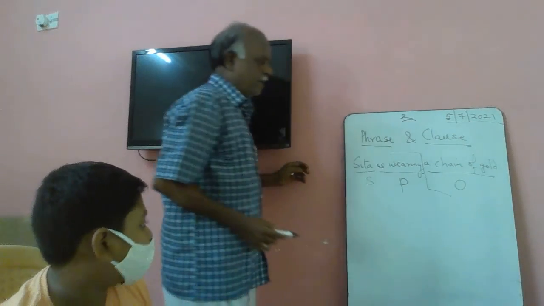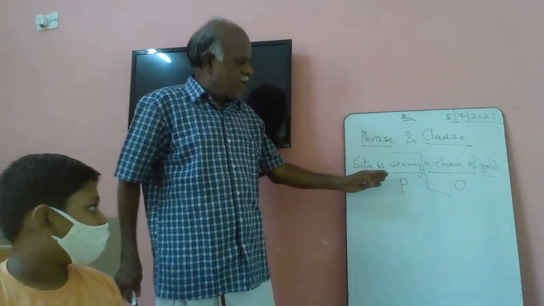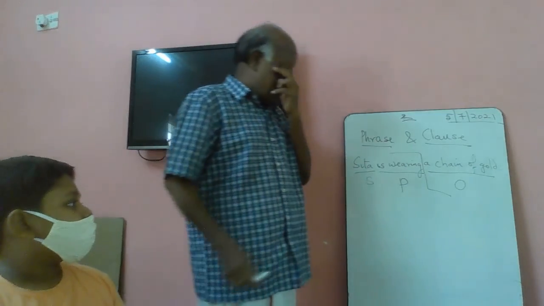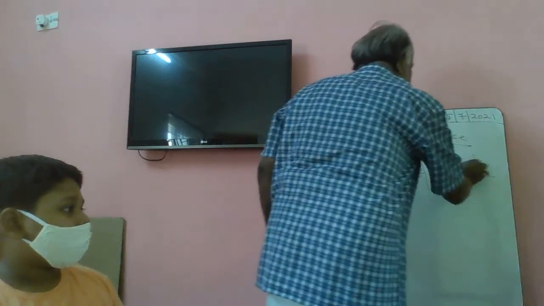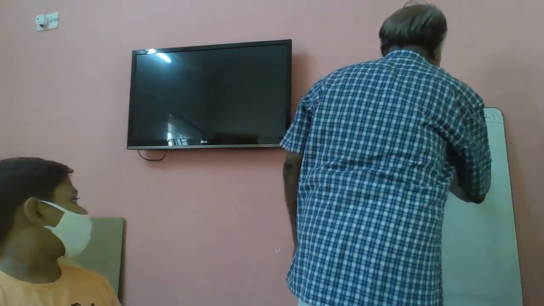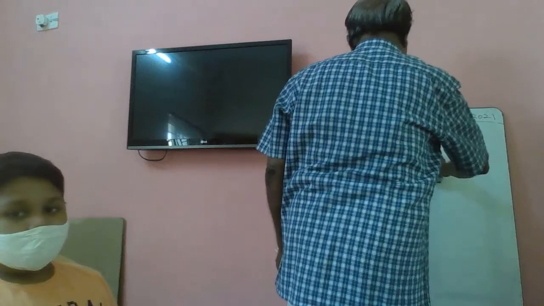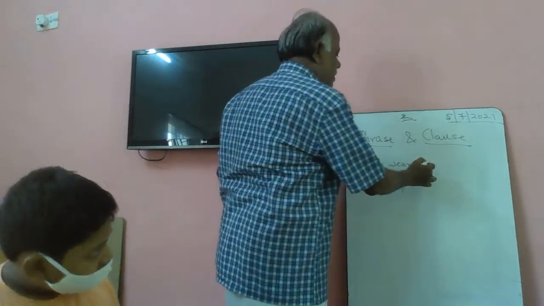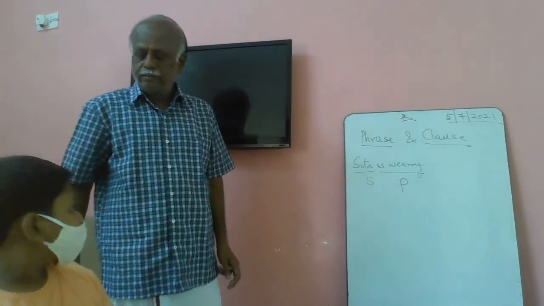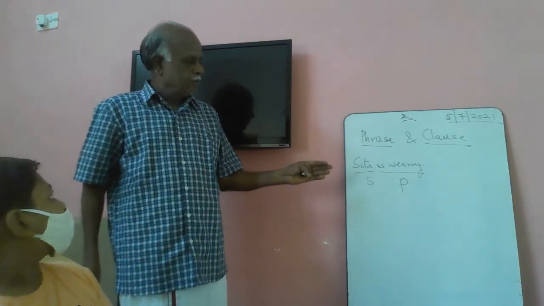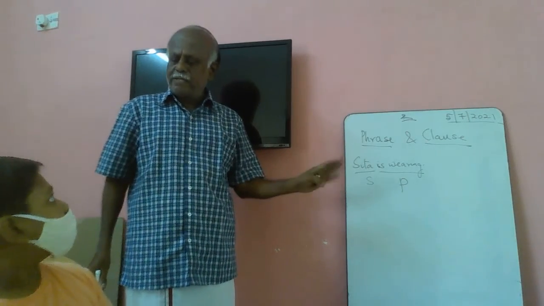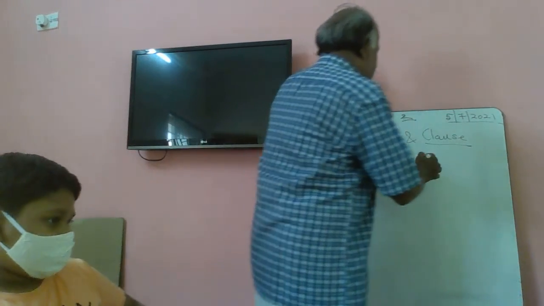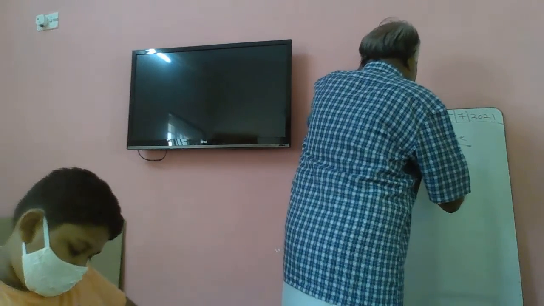Phrase and clause. Okay? Sita is wearing what? A chain of gold. Now I erase this. Is it giving complete meaning? Sita is wearing something.